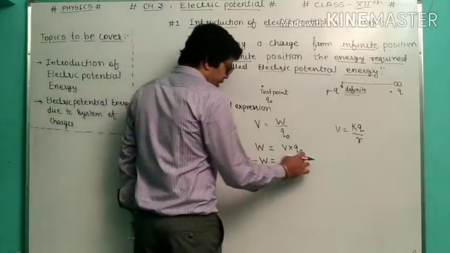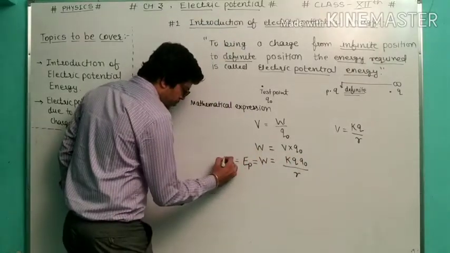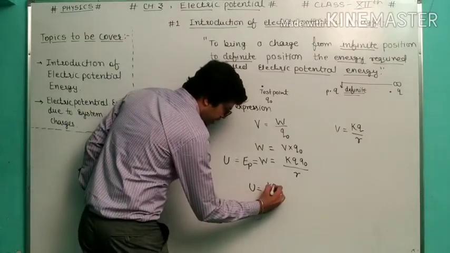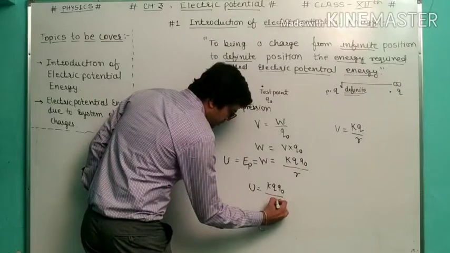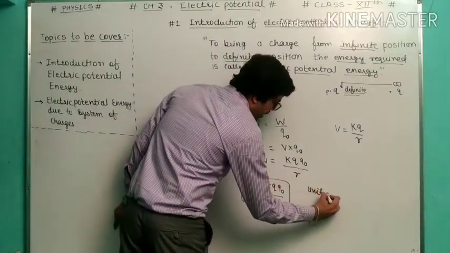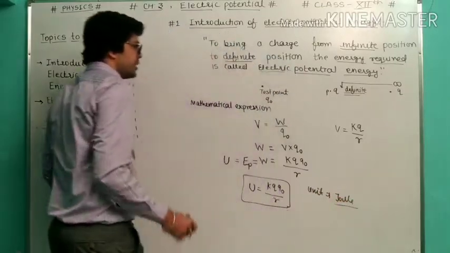So this is very simple. In your textbook, electric potential energy is represented by U. So U is equal to KQ Q naught upon R, and you know that the unit of energy is joule.